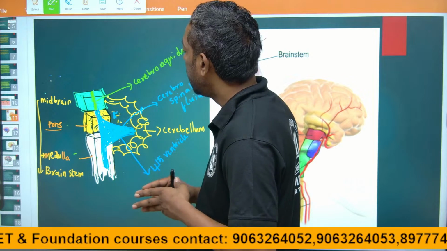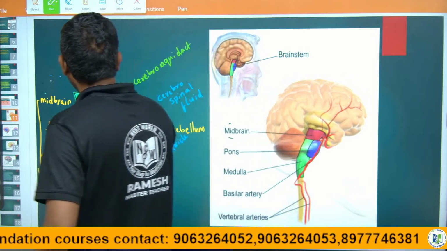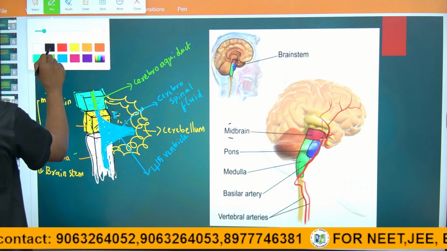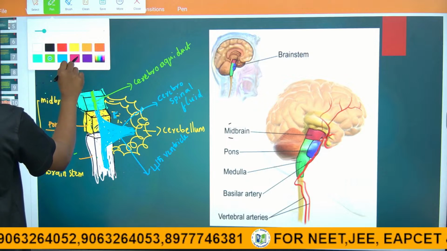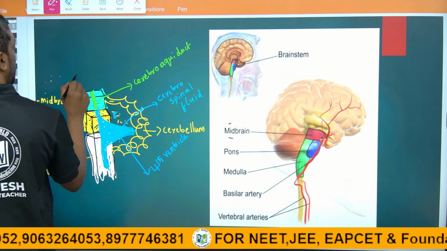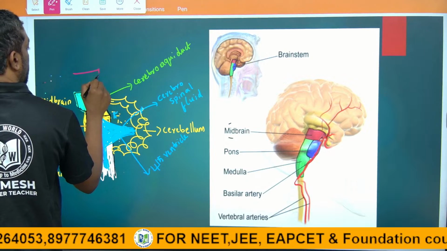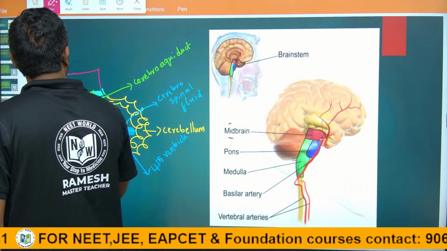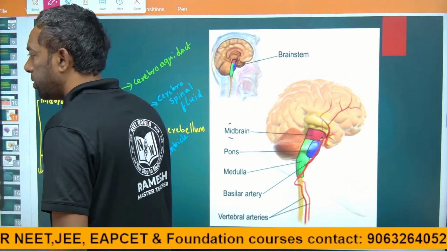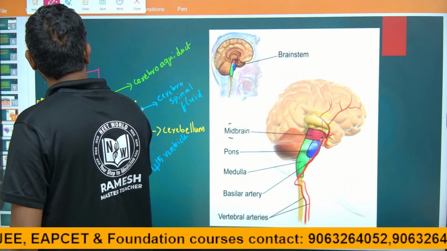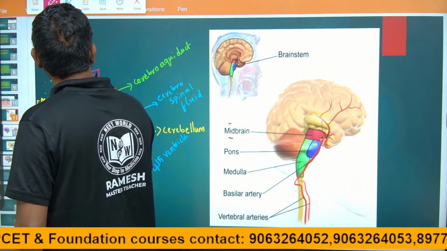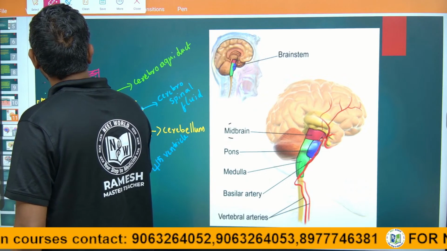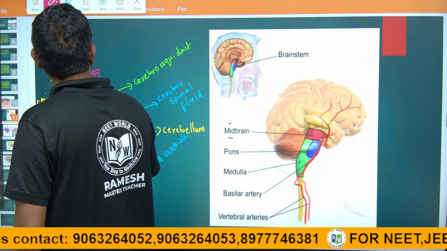So, guys, after that there is another ventricle above the midbrain. Another ventricle like this. This is the third ventricle, guys.